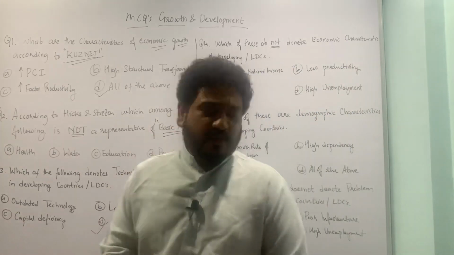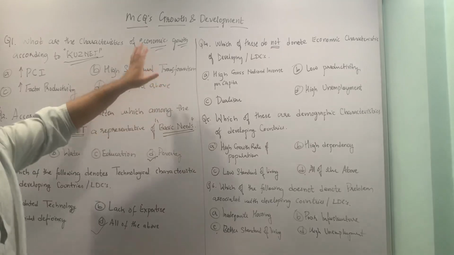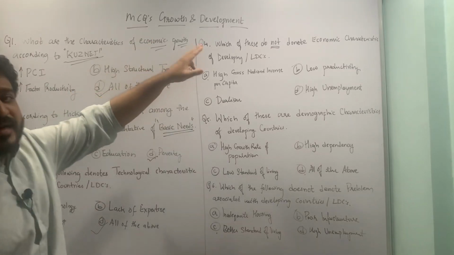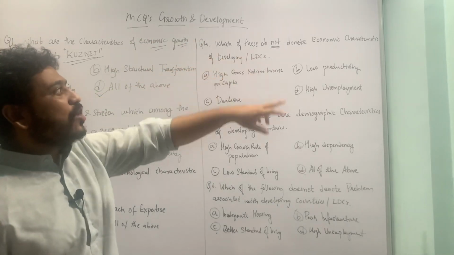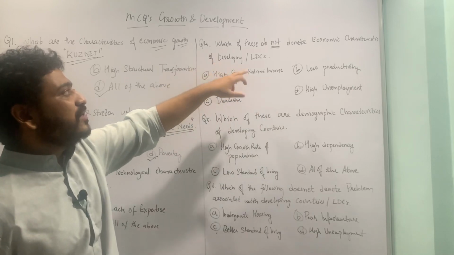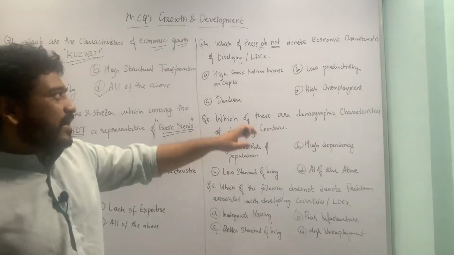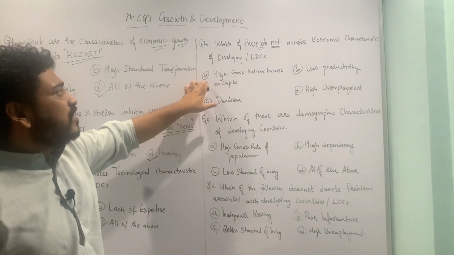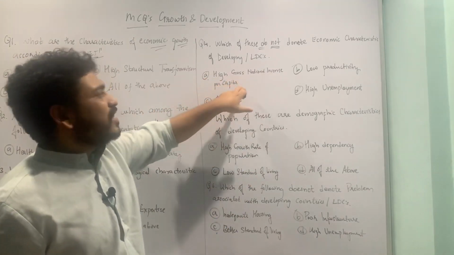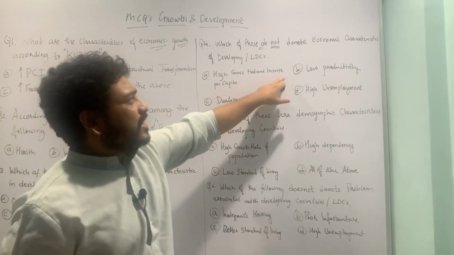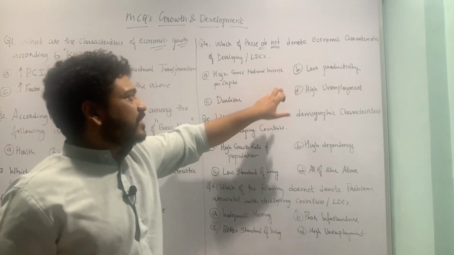Let us now move to the fourth MCQ. Which of these do not denote economic characteristics of developing countries? We have been asked, does not denote the economic characteristics. Let's get into the options. First option is high gross national income per capita. Second is low productivity, that is a characteristic.